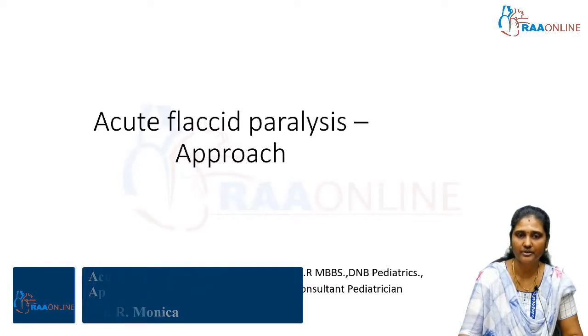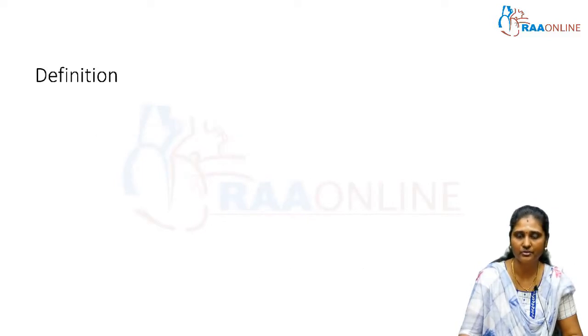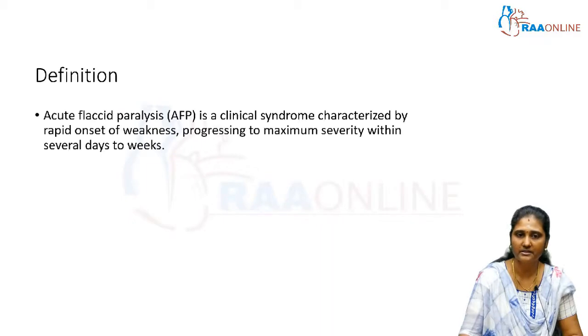So, today we are going to discuss acute flaccid paralysis and how to approach a child with acute flaccid paralysis. By definition, acute flaccid paralysis is a clinical syndrome characterized by the rapid onset of weakness, progressing to maximum severity within several days to weeks.